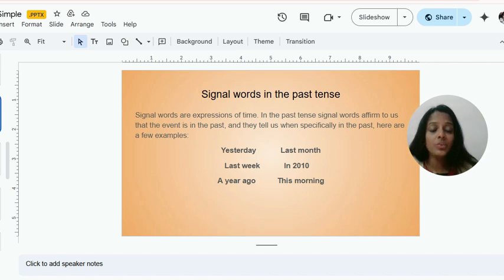When I say yesterday, we can make sentences like I didn't go to the party yesterday. When it comes to last week, or month, or year: did you visit your grandparents last week? Did you visit your grandparents last month? Right? And ago: she did not call me 2 days ago. In a past year: did they graduate in 2015? Did they graduate in 2010? This is how you can make some sentences or questions using past tense.